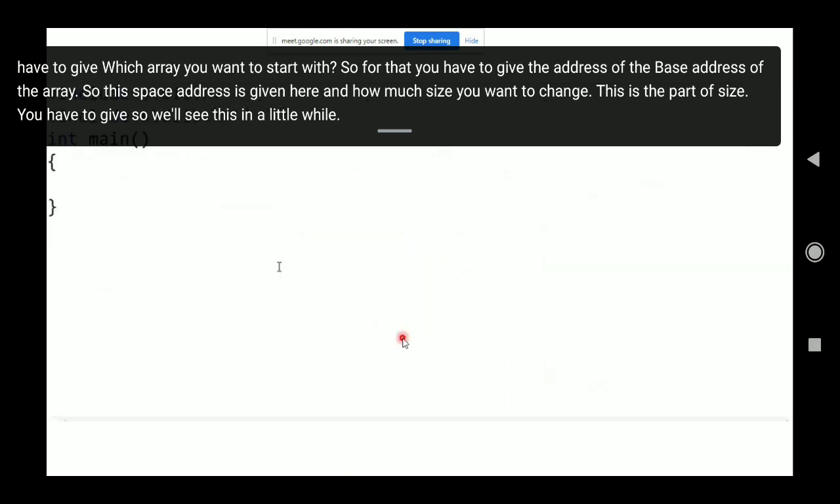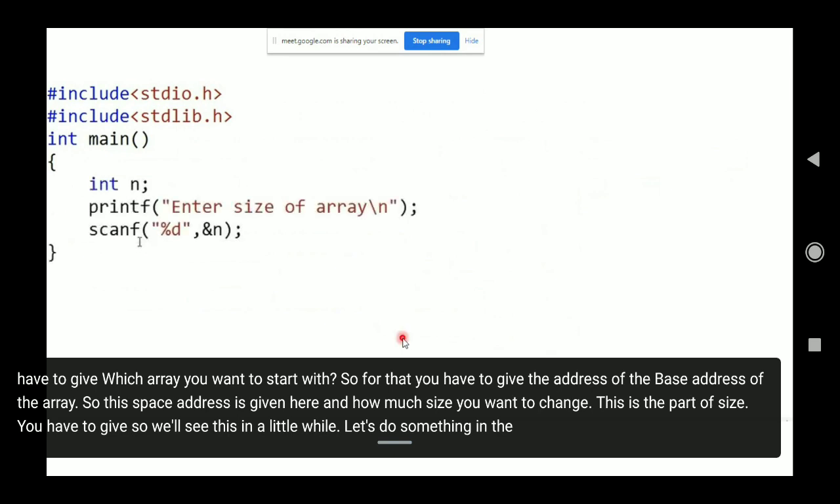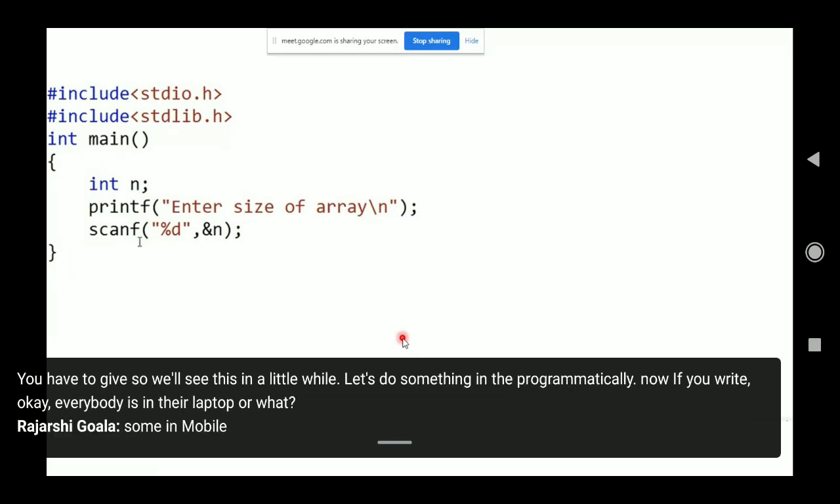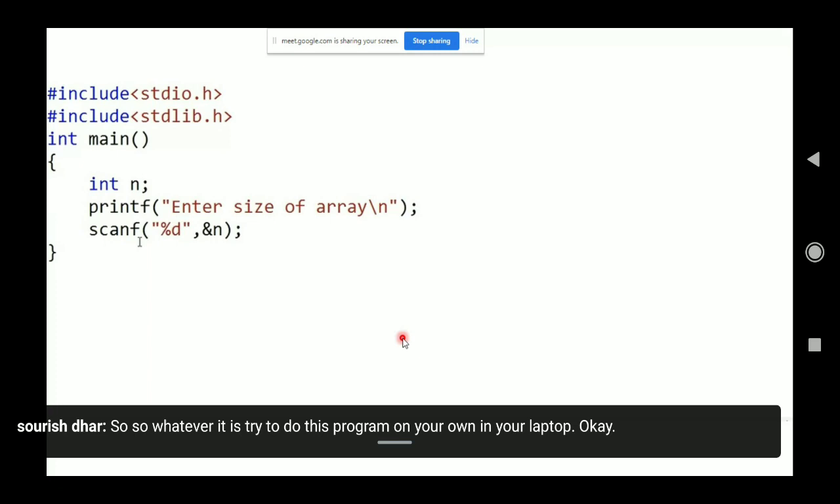Let's do something programmatically. Okay, is everybody on their laptop or what? Some on mobile. Whatever it is, try to do this program on your own on your laptop. I'm just giving you an idea.